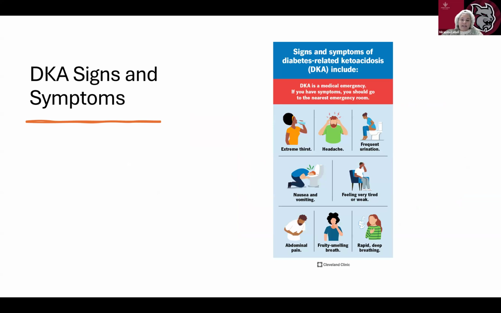Here's another infographic about signs and symptoms. So the classic symptoms are going to be polyuria, polydipsia, nausea and vomiting, and abdominal pain. Other symptoms that you should absolutely know are Kussmaul respirations, that deep labored breathing. We talked about that in the ABG lecture. Fruity, sweet smelling breath. That's a hallmark sign. You need to know that. That's due to that acetone breakdown. And then altered mental status, confusion, or lethargy.